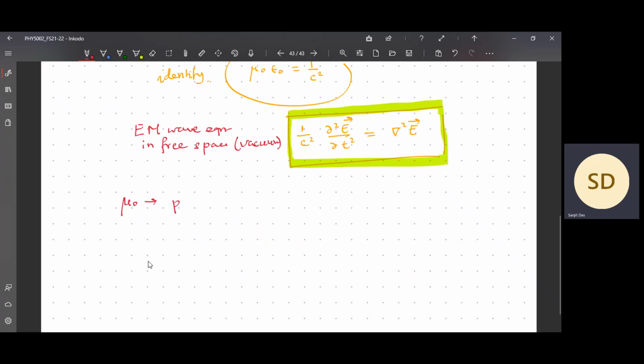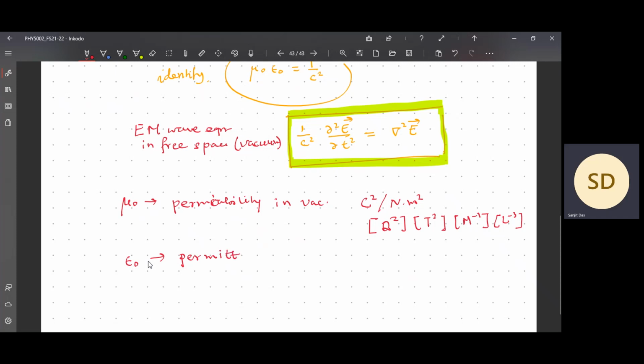Mu naught is what? Permeability in vacuum, and if you remember, the unit is Coulomb square by Newton meter square, and if you check the dimension, it will be q square t square m to the power minus 1 L to the power minus 3, and you can easily cross check it. And epsilon naught is the permittivity in vacuum.